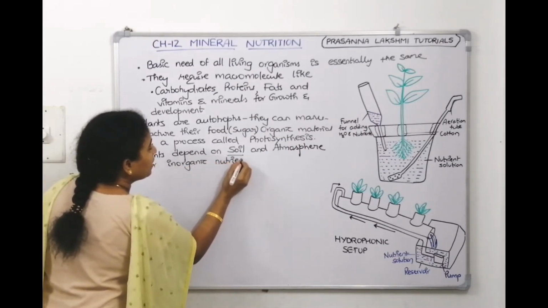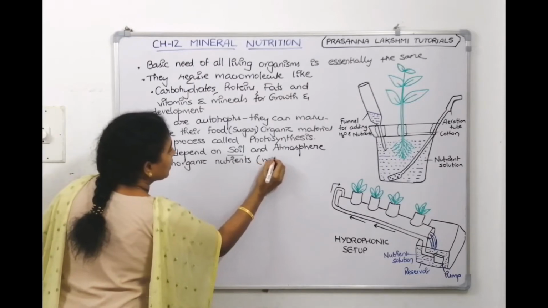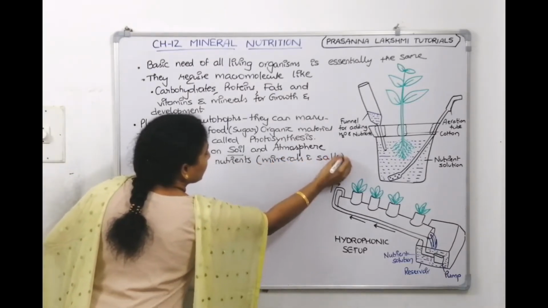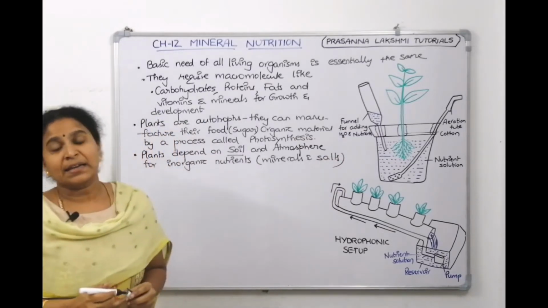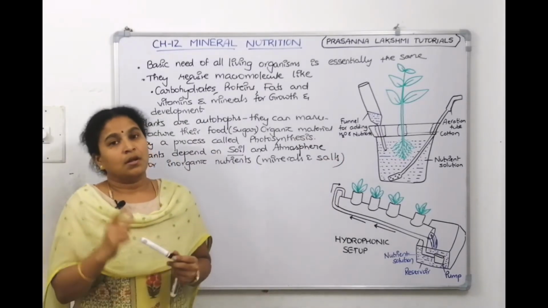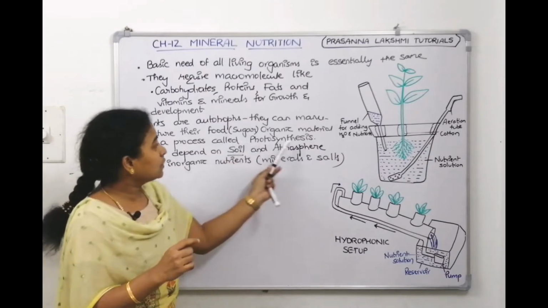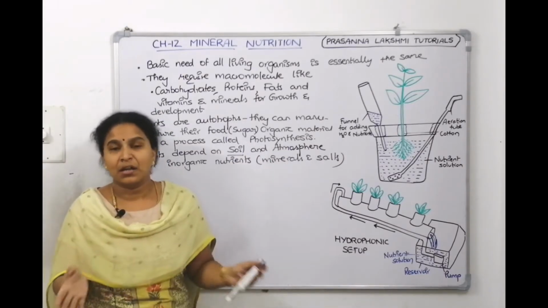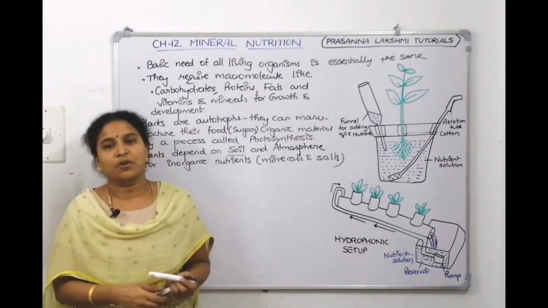What do you mean by inorganic nutrients? Minerals and salts. Organic nutrients plant can prepare on its own by a process called photosynthesis. But for inorganic nutrients, plants depend on the soil and on the atmosphere.